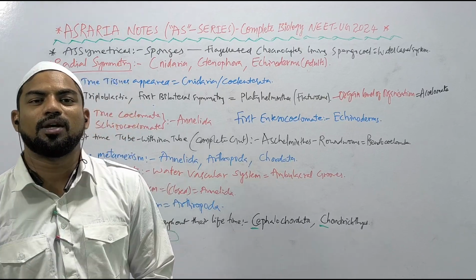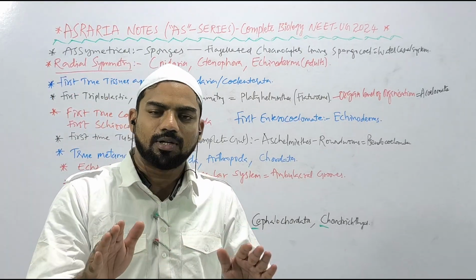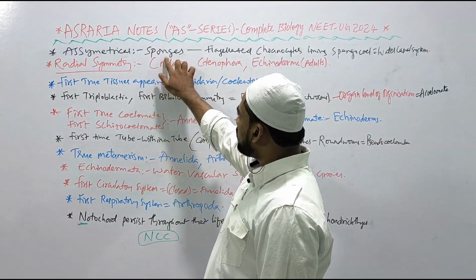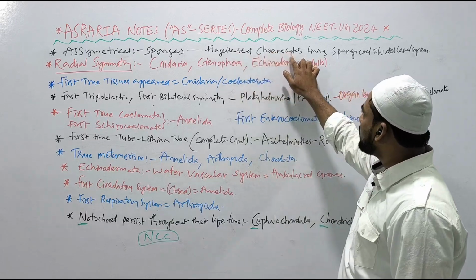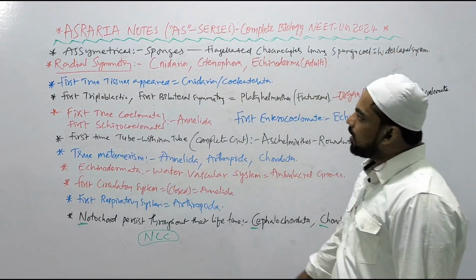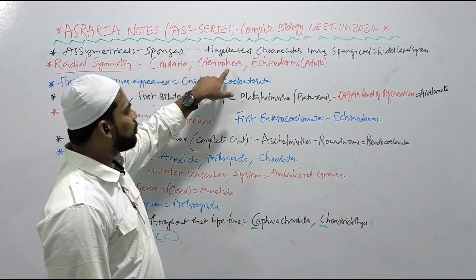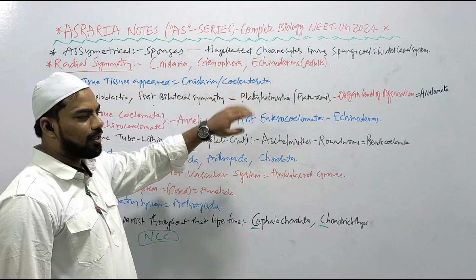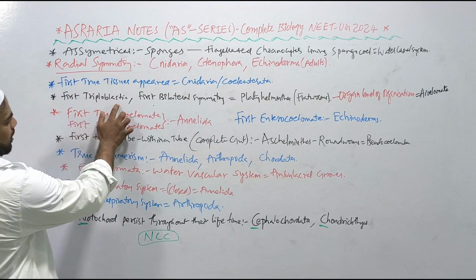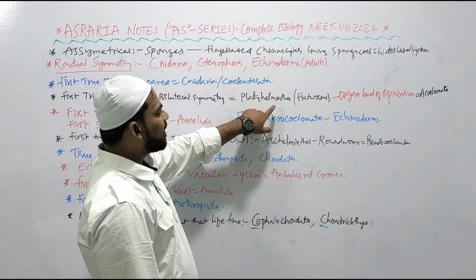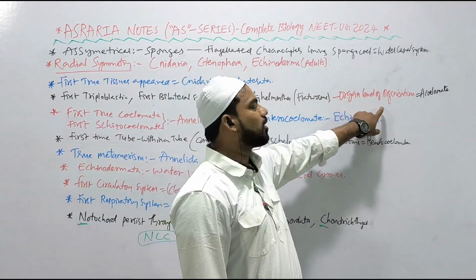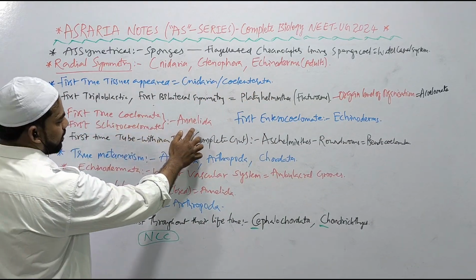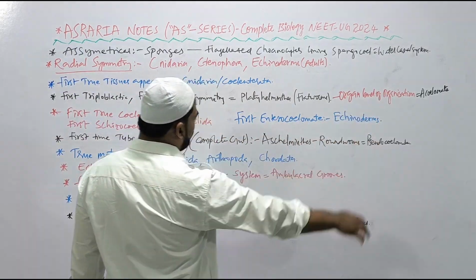So yes, my dear students, the whole animal kingdom chapter we studied, the juice, the final conclusion, is this slide, okay? Asymmetry can be seen in sponges. They show characteristic flagellated choanocytes which line the spongocoel, water canal system. Radial symmetry can be seen in Cnidaria, Ctenophora, and adult echinoderms. First two tissue layers appear in Cnidaria or Coelenterata, right? First triploblastic, first bilaterally symmetrical organisms are Platyhelminthes, flatworms, which show organ level of organization, and they are acoelomates. First true coelomate or first schizocoelomate is Annelida, and first enterocoelomate is Echinodermata.